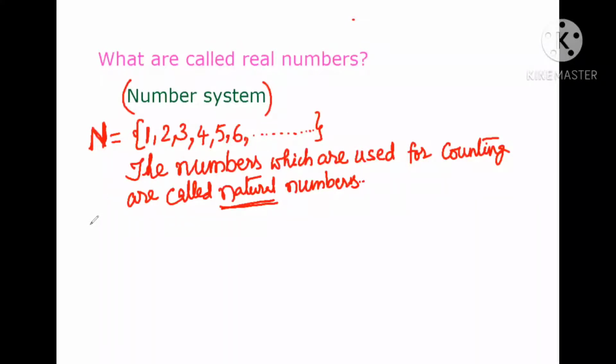Next, whole numbers. Whole numbers are represented by W. Natural numbers including zero are called whole numbers.